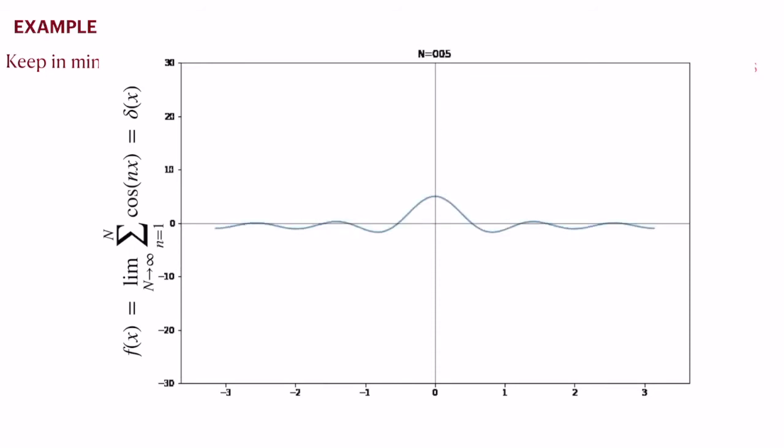We see the oscillation increasing very close to 0, but as the number of terms increases, that interval comes closer and closer to 0. When a very large number of terms are taken, those oscillations all shrink, and this exactly represents the behavior of a delta function, where the function is 0 everywhere except x equal to 0, and this is a delta function at x equal to 0.